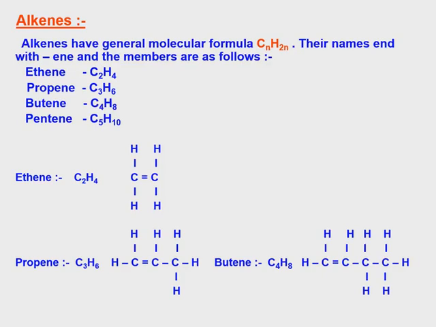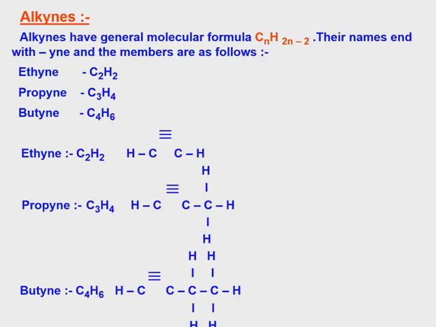So the number of carbon is 1 in the case of alkane only, but alkene starts at 2. If the number of carbon is 2, eth; if 3, prop; if 4, but; if 5, pent; if 6, hex. Like this it increases. Next, alkynes.